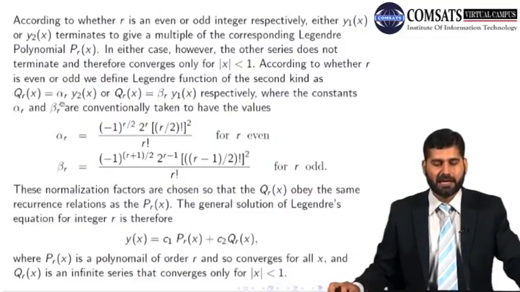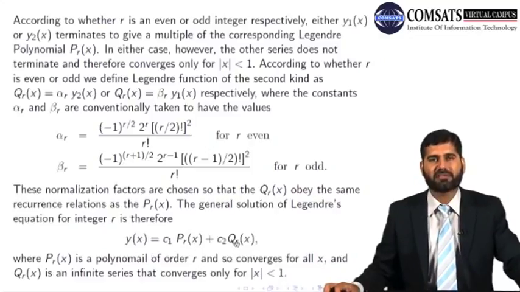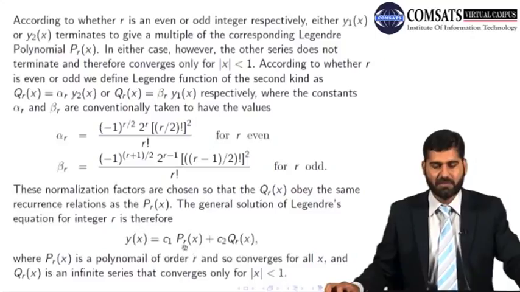If we do not, y2 at 1 may give you 1 over alpha r. So when they multiply by alpha r, they give you 1. So to fulfill the same properties as Pr, we took alpha r and beta r to be these two values. The general solution of Legendre's equation for integer r is therefore C1 Pr of x plus C2 Qr of x. C1 Pr is the terminating polynomial and this is the non-terminating series which converges for x less than 1.